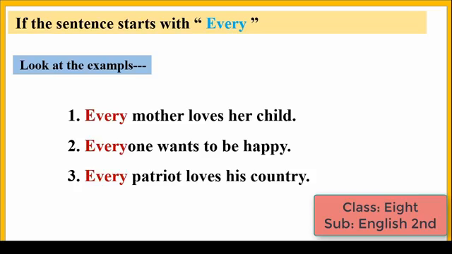Here the sentence starts with every. Number 2, everyone wants to be happy. Here the sentence starts with every. And number 3, every patriot loves his country. Here the sentence also starts with every.